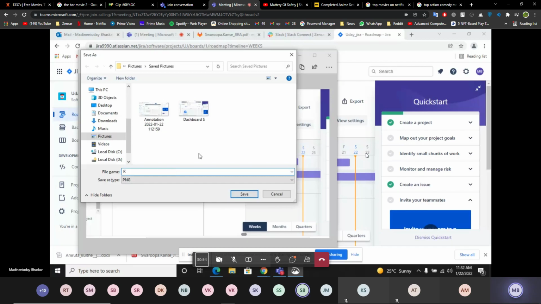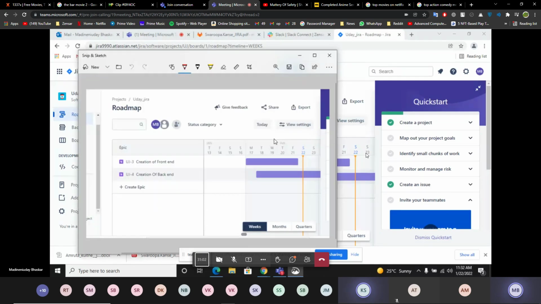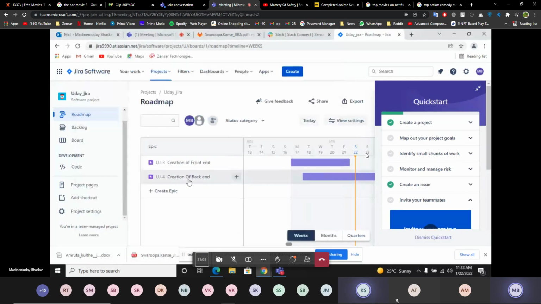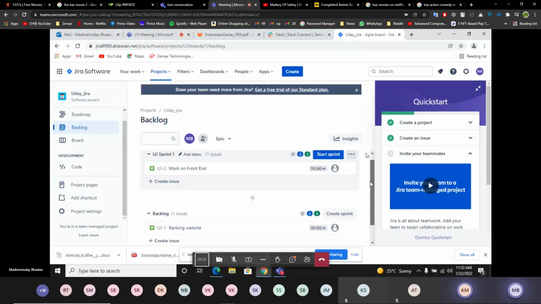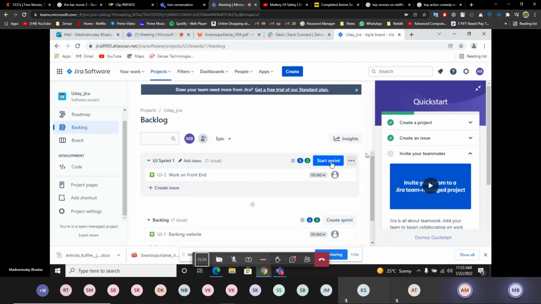This is roadmap, right? What do we have to do after creating this front end and back end? Bro, I don't remember the steps, right? So what I remember, I just continue with me. Backlog, right? You told work on front end, backlog website. Here you have to start a sprint. Here we can start a sprint.